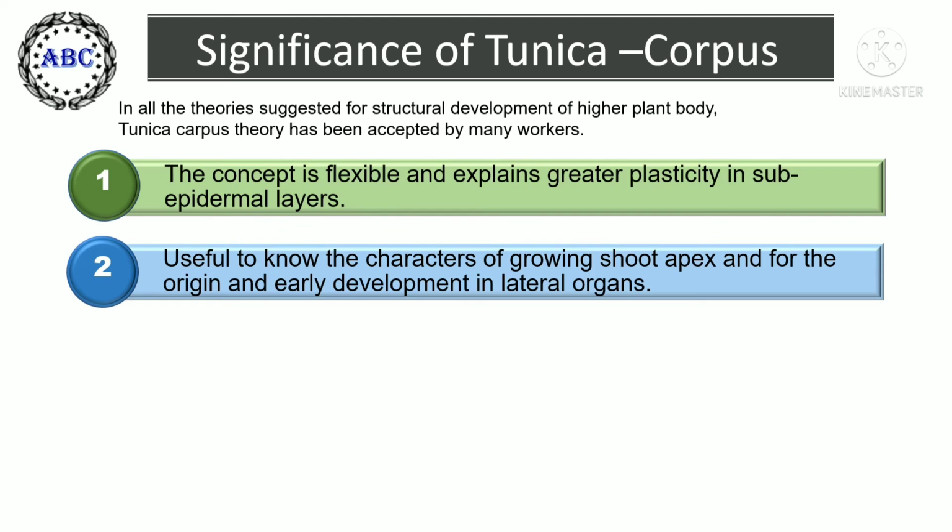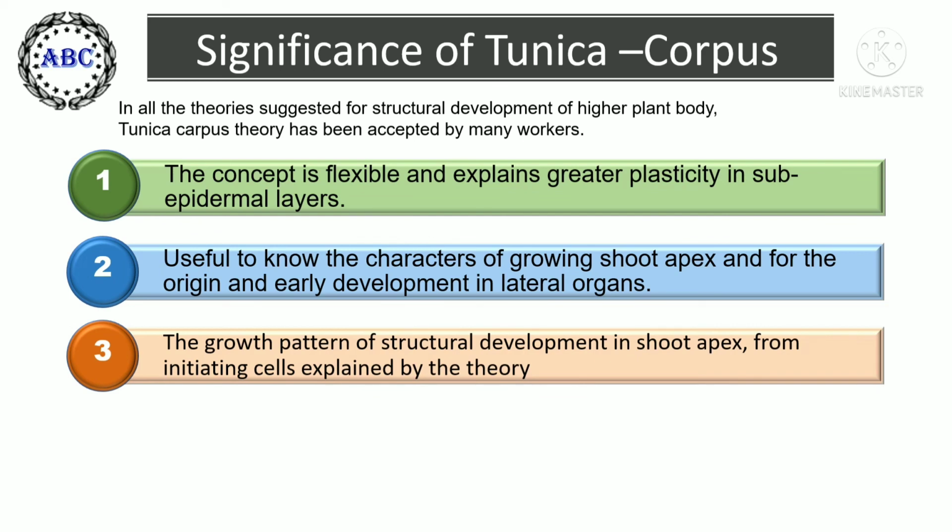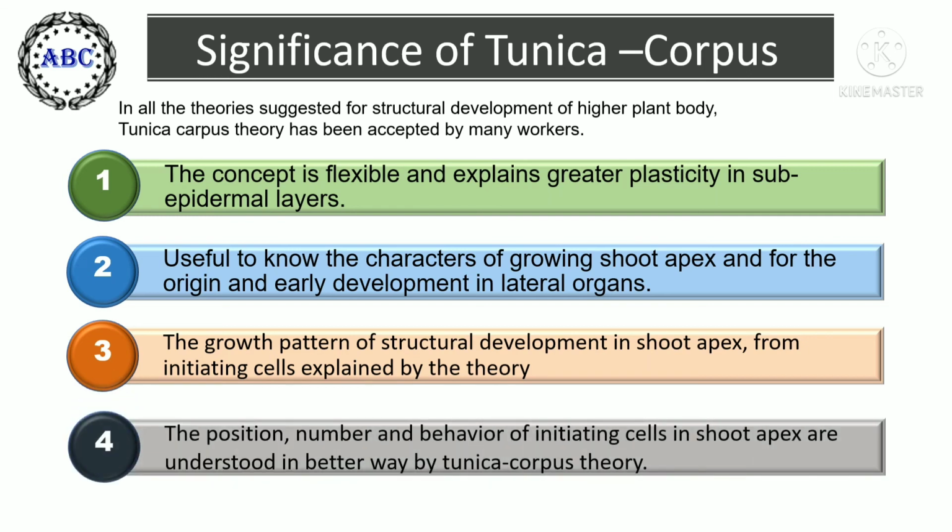It is useful to know the characters of growing shoot apex and for the origin and early development of lateral organs, that is leaf primordia. The growth pattern of structural development in shoot apex from initiating cells is explained by this theory. The position, number and behavior of initiating cells in shoot apex are understood in a better way by the tunica corpus theory.